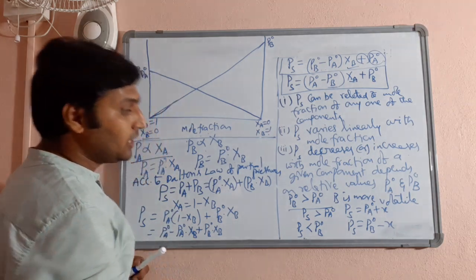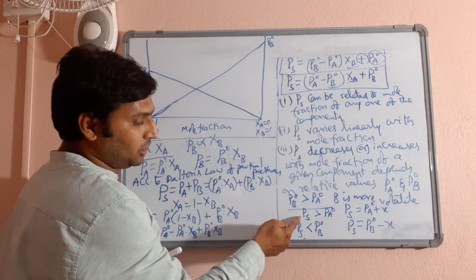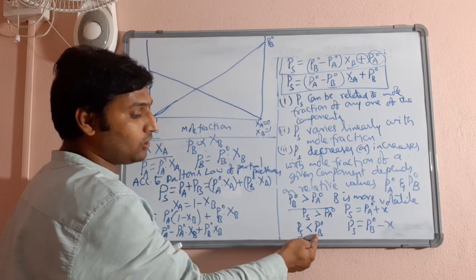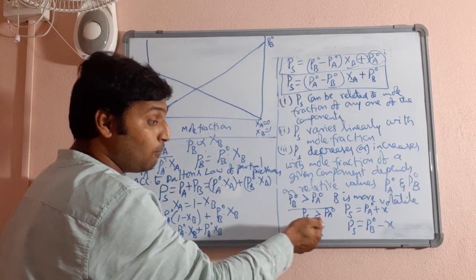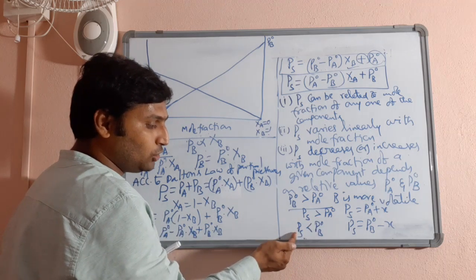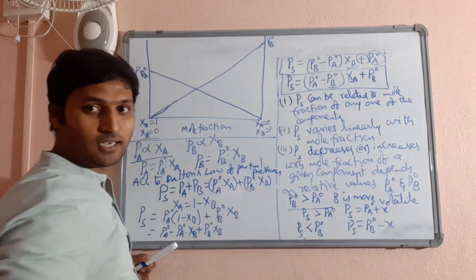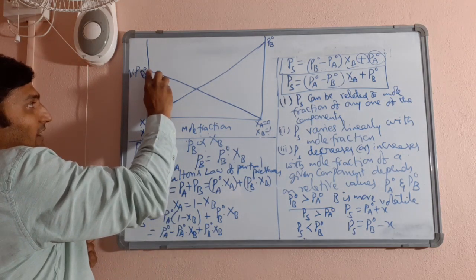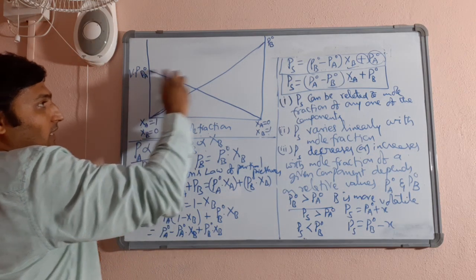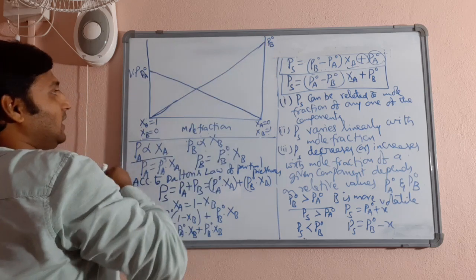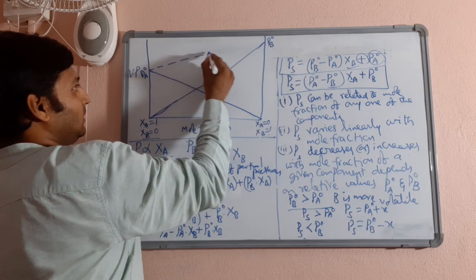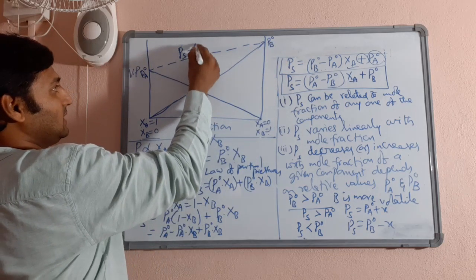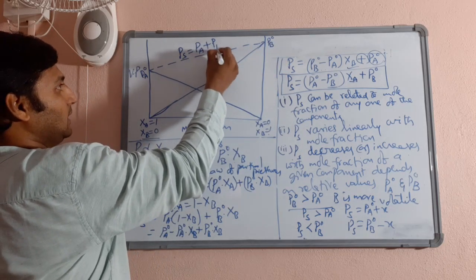Considering that, the vapor pressure of the solution should be more than PA naught, and the vapor pressure of the solution should be less than PB naught. That means the vapor pressure of the solution can have its lowest value here and highest value here. That means the vapor pressure of the solution varies like this. So this is PS, that is equal to PA plus PB.